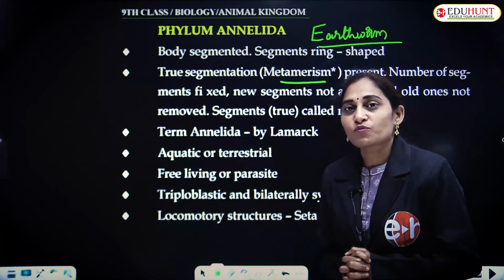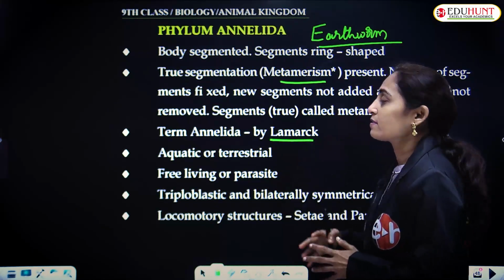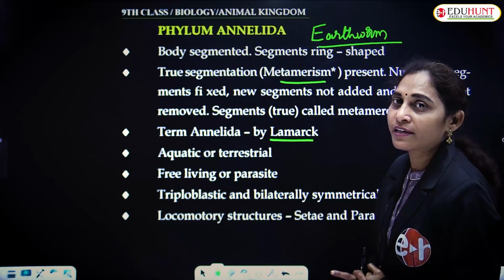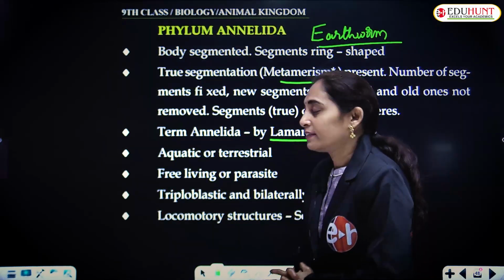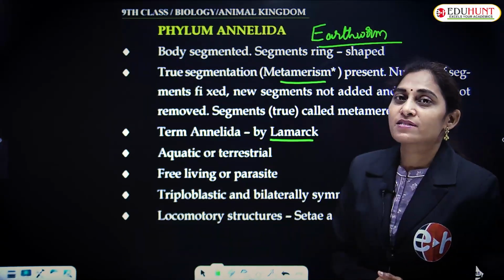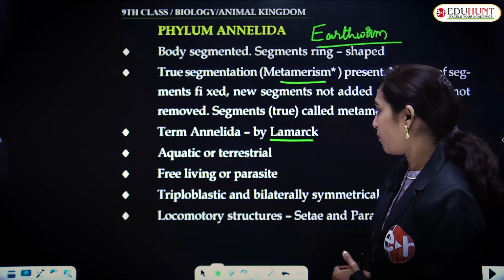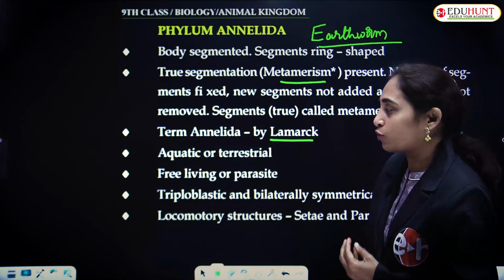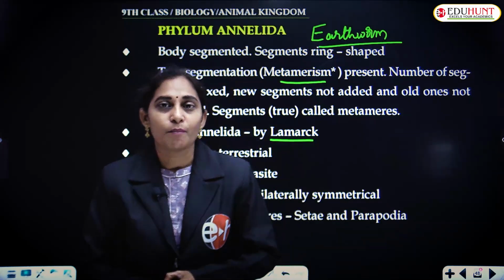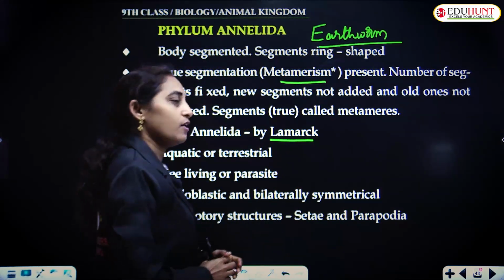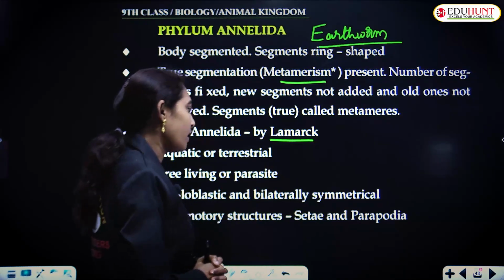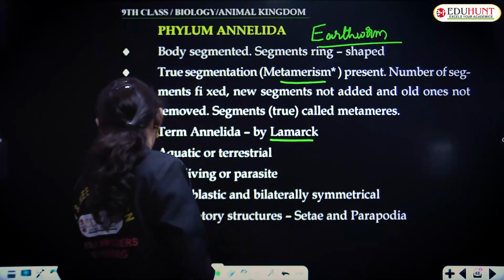The term Annelida was first coined by the scientist Lamarck, and aquatic or terrestrial animals are included. They may be free living or parasites. The body wall is triploblastic, that is ectoderm, mesoderm and endoderm are there. The symmetry is bilateral symmetry, and the locomotory structures are setae or parapodia. These are the locomotory structures.